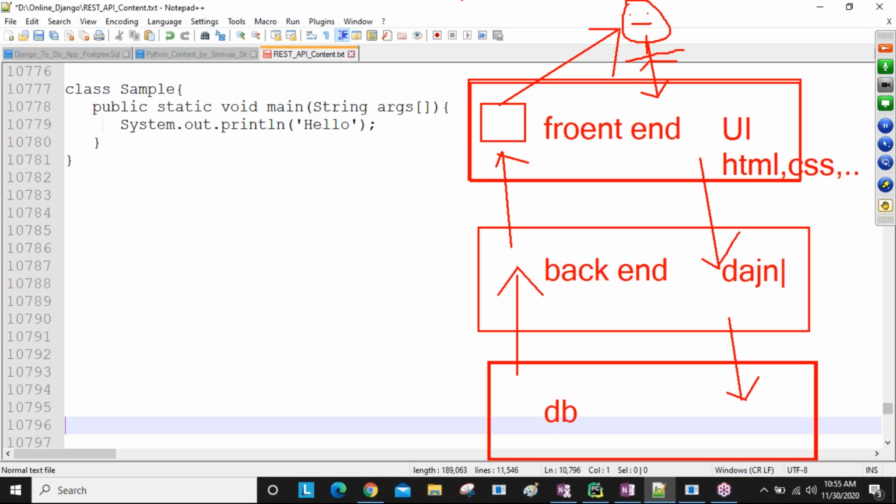For example, I'm taking Django here. To interact with the database, at least one database is required. For example, we are using MySQL, or else Oracle, whatever you want. Real-time applications are Swiggy, Zomato, Flipkart, Amazon. If you take any application, every application interacts with a database to store the data and to manage the data. So this is the development process, guys.